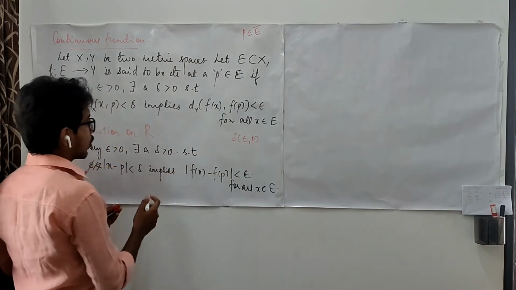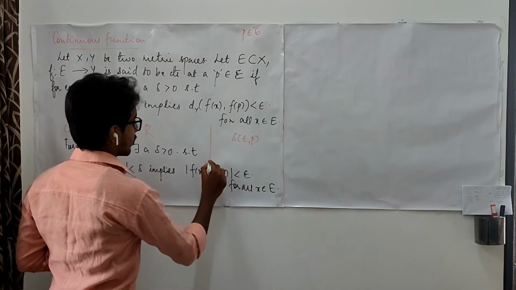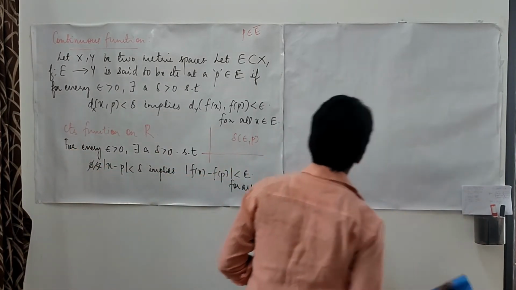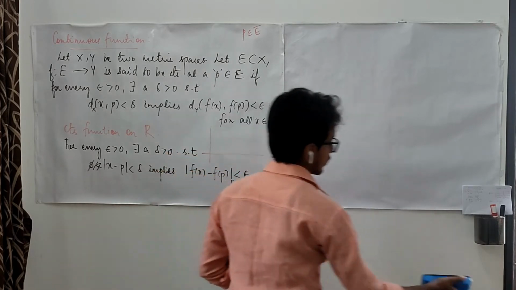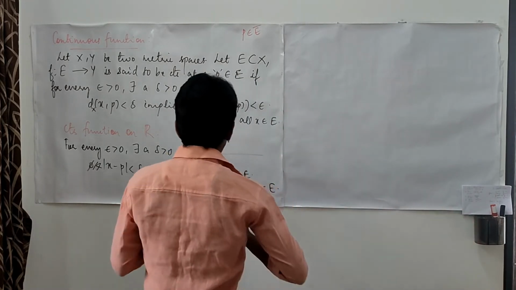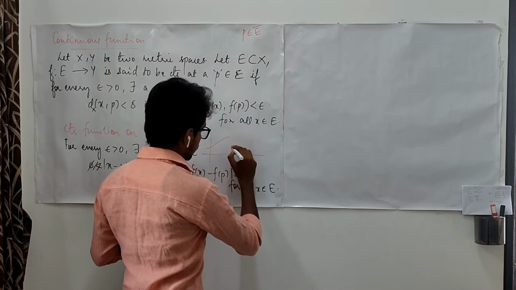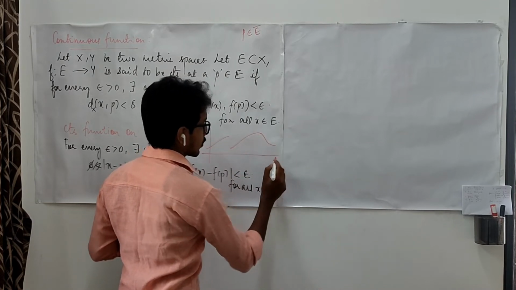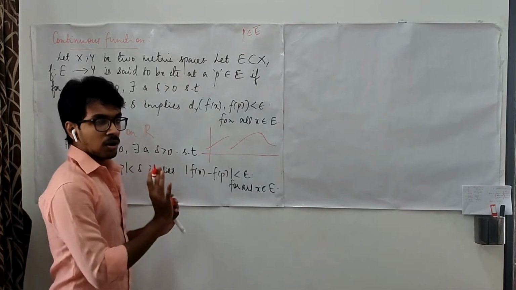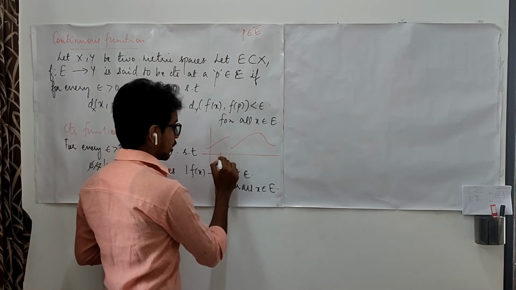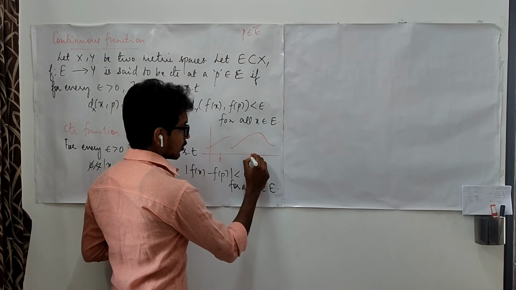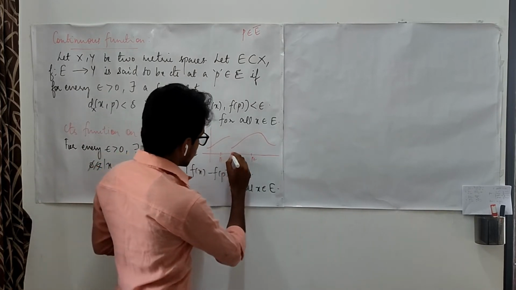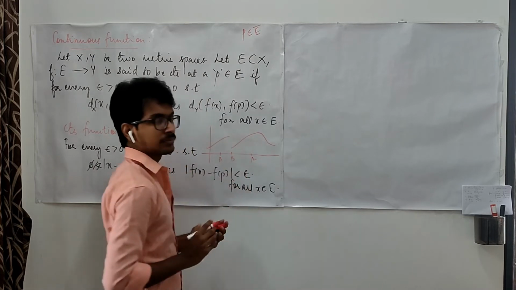If you are going to plot this as a graph, supposing in this graph we plot the function f(x), let this be my f(x), and let me choose this point to be my p1, this point to be my p2, and this point to be my p3.